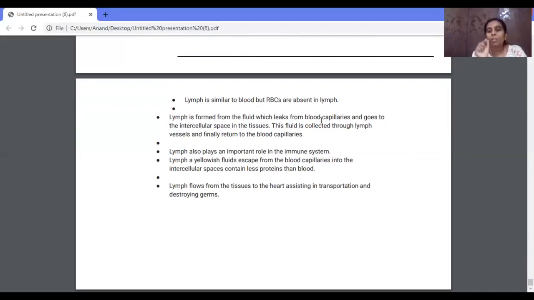I told you that blood capillaries are very small. When the blood reaches from the arteries or the veins, the blood capillaries are small. So there the lymph is formed from the fluid which leaks from the blood capillaries. The fluid will start leaking, and it goes to the intercellular space of the tissue, and this fluid will be collected through the lymph vessel. Again, one more pipe-like vessel, the lymph vessel, and finally it returns to the blood capillaries. So lymph is a colorless fluid which is present between the tissues.